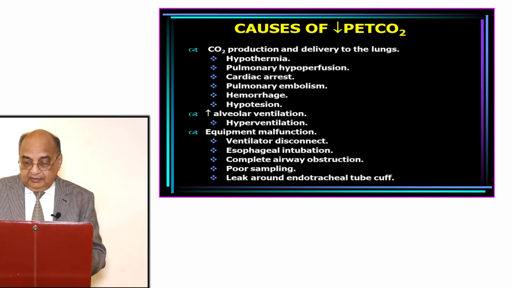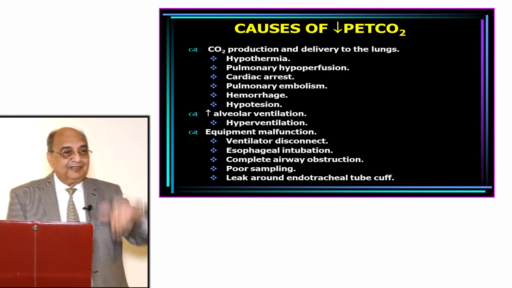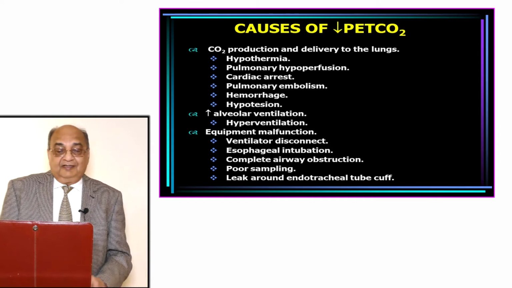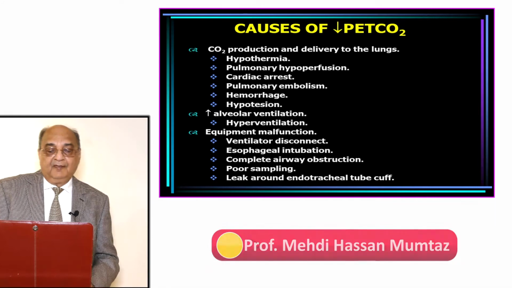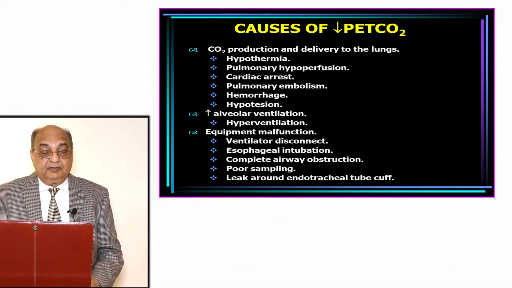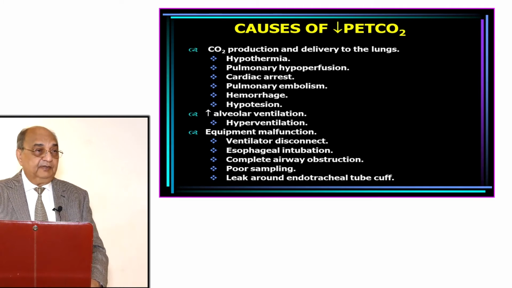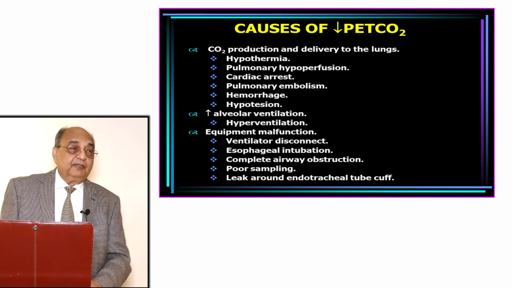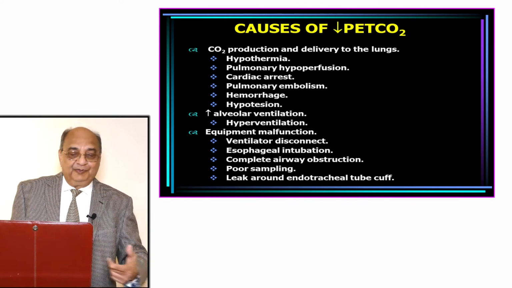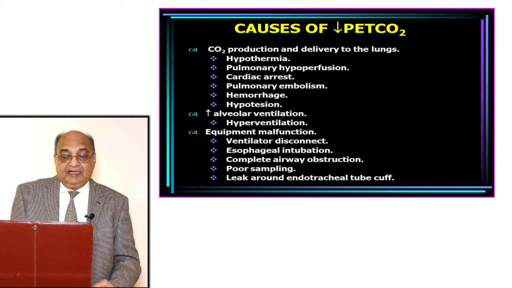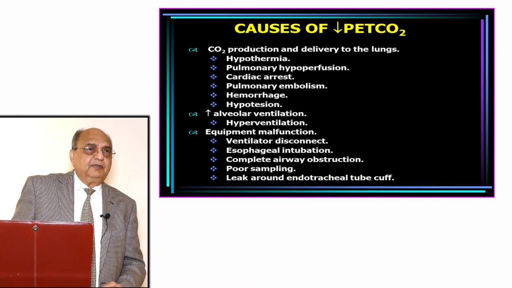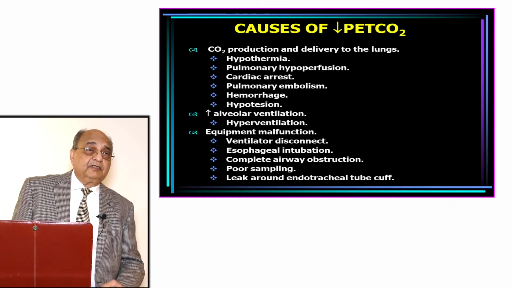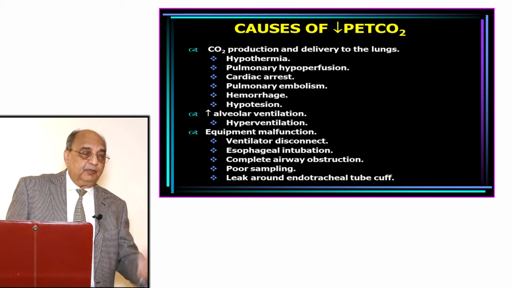Right. Then there are causes in which there is a reduction in PETCO2. Now, less carbon dioxide production and delivery to the lungs, like in hypothermia, like in pulmonary hypoperfusion, cardiac arrest, pulmonary embolism, hemorrhage, and hypotension. So it will take a long time if I go on explaining individual items. Then increased alveolar ventilation. You hyperventilate the patient. That's what we do sometimes. Hyperventilate during anesthesia also, and during ventilation also.